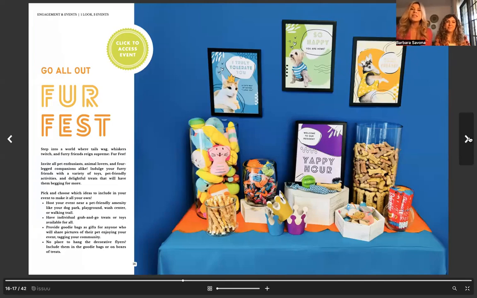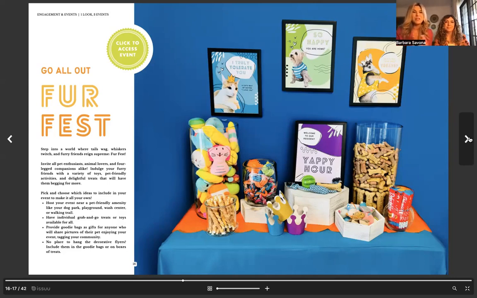And so these events not only are fun for your residents, but they give you a ton of content for social media that you can sprinkle out. So ways to do it: a fun fur fest. You see how we set ours up here. This is just a cool paper backdrop, and we put up all the Sprout signs that members have access to. And you can do this really anywhere because it's a smaller setup. So you can do it near a pet amenity, or a pet park.